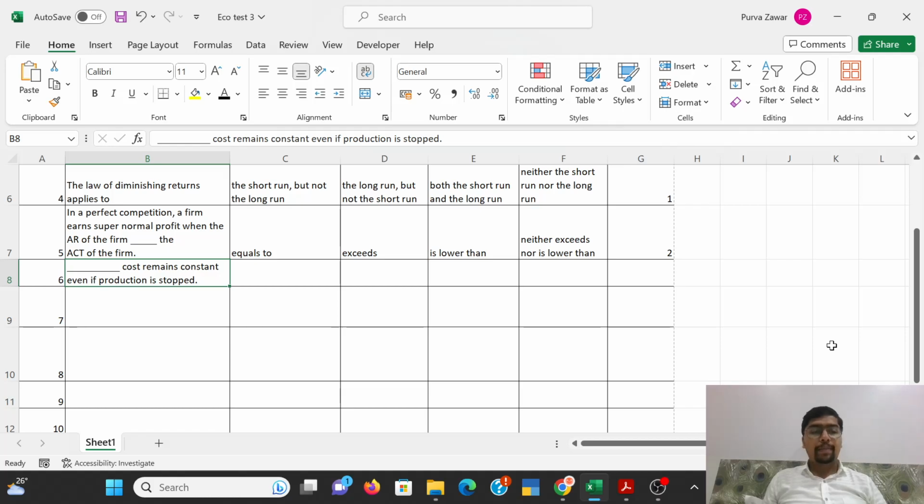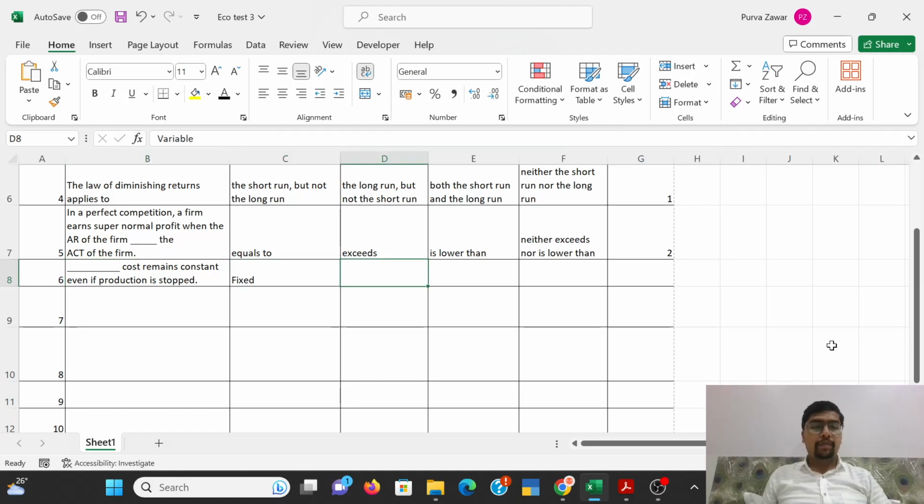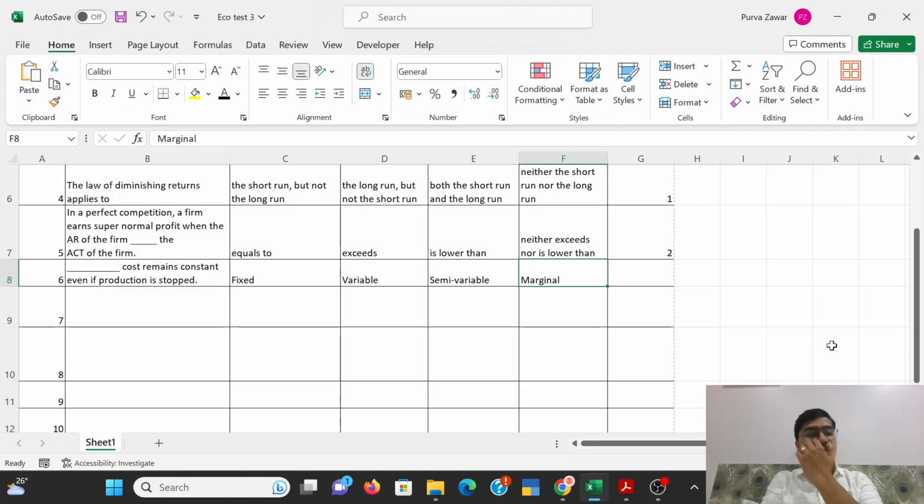Dash cost remains constant even if production is stopped. Fixed, variable, semi-variable, or marginal. Which cost will remain constant even if production is stopped?